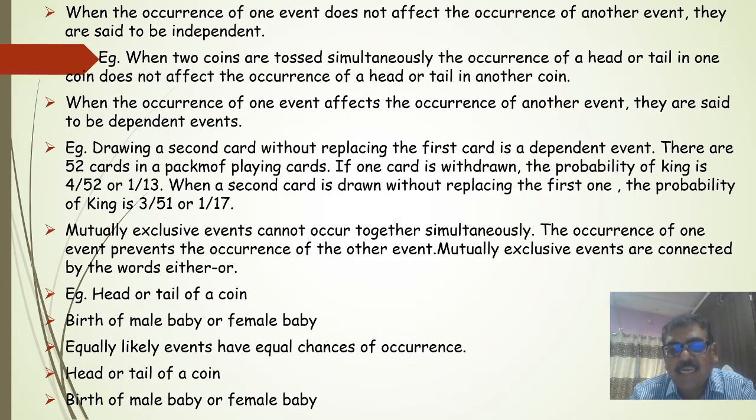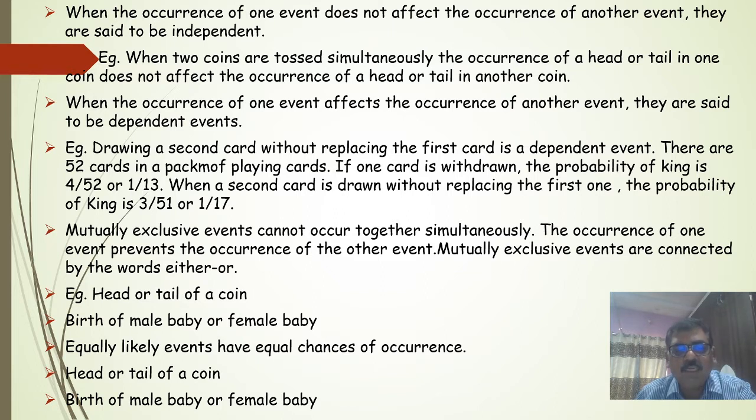And when a second card is drawn without replacing the first one, what will be the probability? As you have already drawn one card, the total number of cards remaining is 51, and one king is also drawn, so only 3 kings are there, and therefore the probability is 3 by 51, or 1 by 17. So such events, where one event affects the occurrence of another event, are called dependent events.